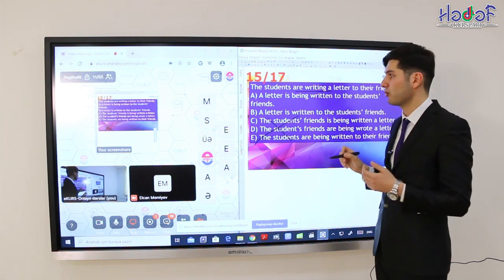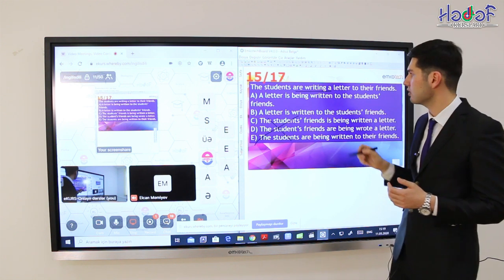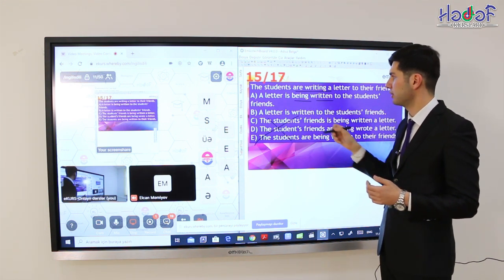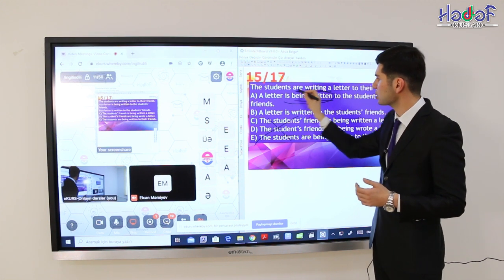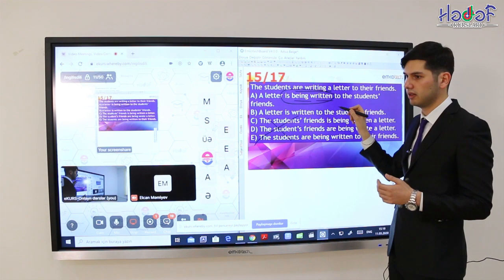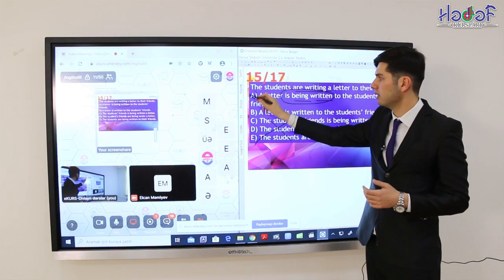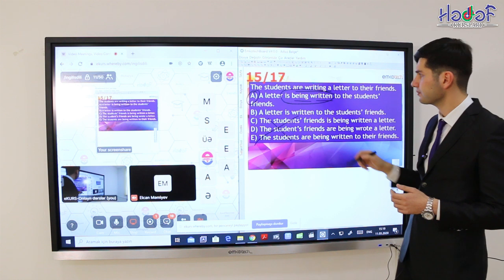So let's remind, what's the passive voice of present continuous? This is am, is, are plus being plus participle two. So we have such a variant, is being written. This is the passive voice form of are writing. So the correct answer is A.